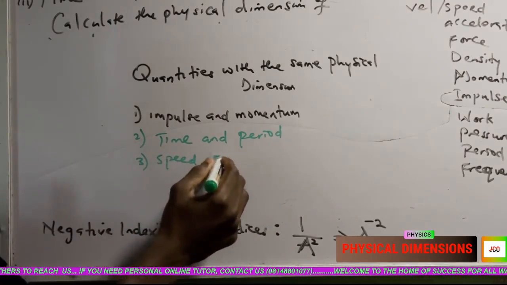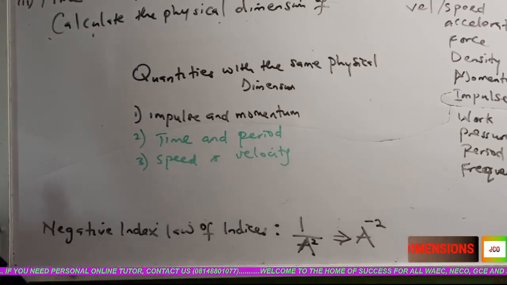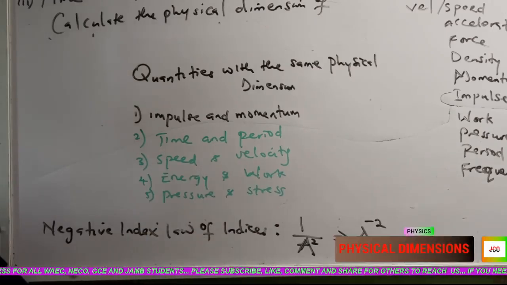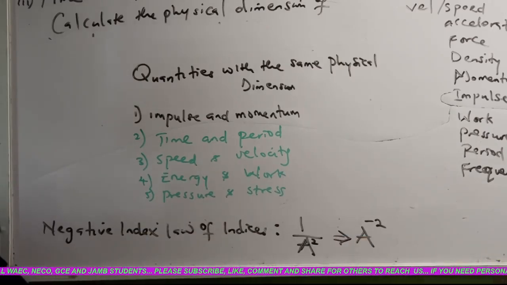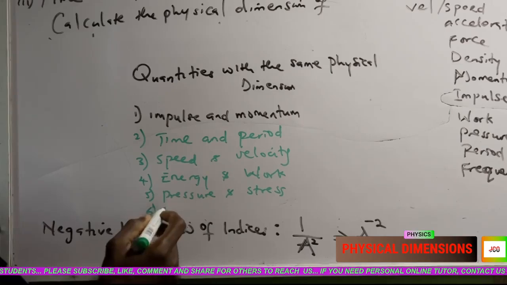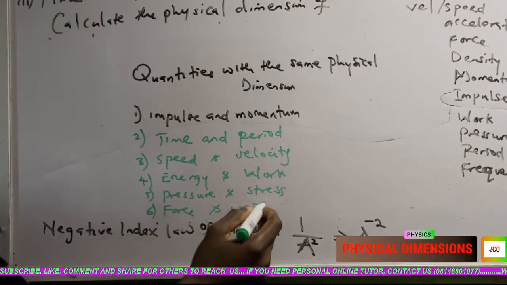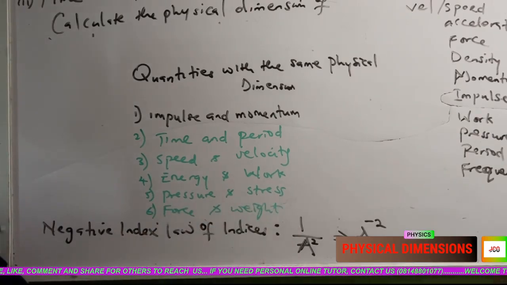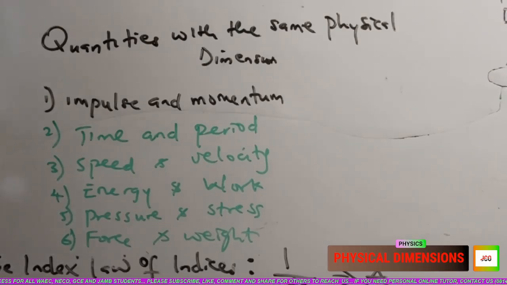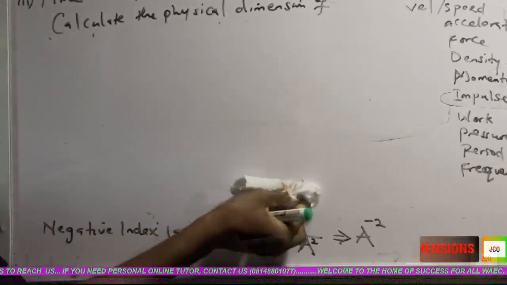Speed and velocity: though speed is distance over time and velocity is displacement over time, they have the same physical dimension. Force and weight also have the same physical dimension. So solve them and find out that what I'm saying is true.